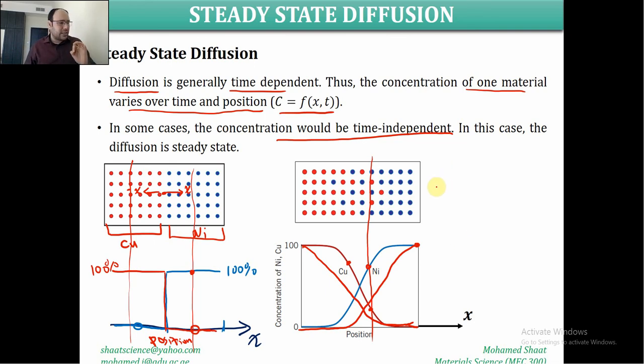This is the state or the case at which the concentration of the two elements will not change over time. It means that the diffusion will not change over time. In this case, the diffusion is at steady state.